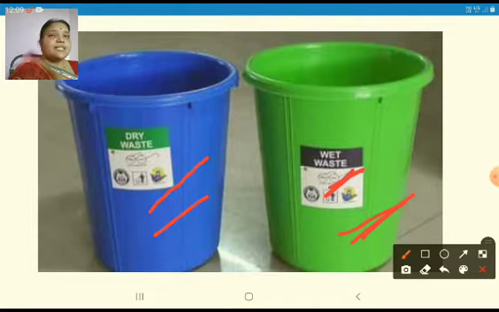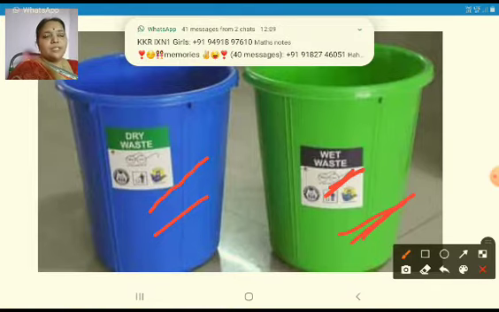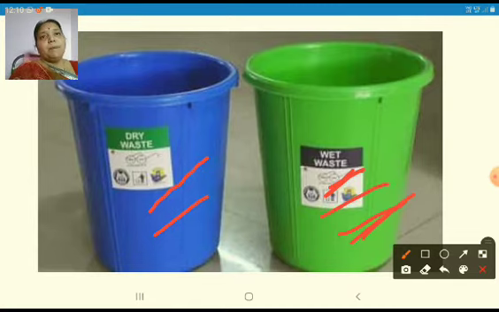So the first step to separate the waste should be started from our house. Here everyone has to think, are we playing a role in saving our mother earth, in saving our environment? So the first step should be led by us. That means in the house itself, the primary separation of the waste should be done by throwing the bio waste in the green tub and plastic waste in the dry tub.